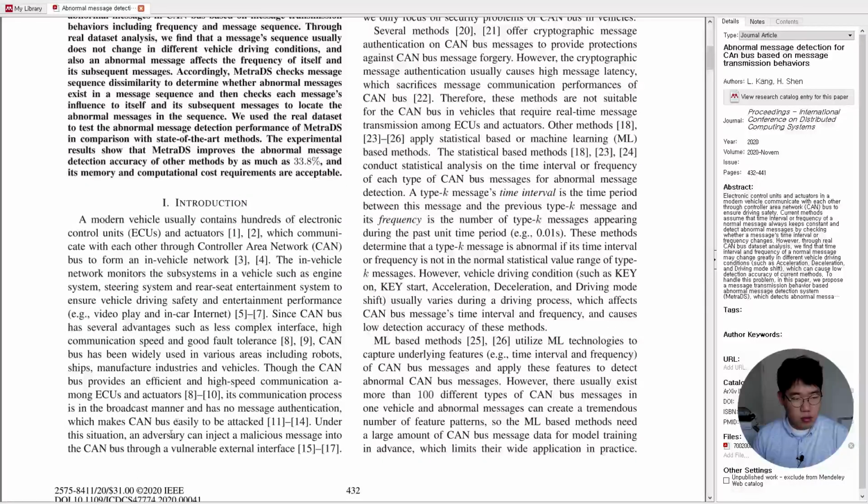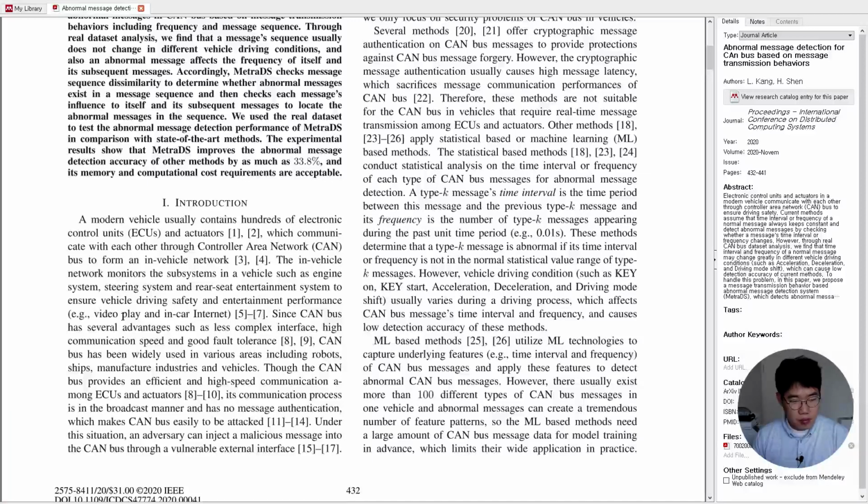Introduction: a modern vehicle usually contains hundreds of electronic units, ECUs and actuators, which communicate with each other through controller area network (CAN) bus to form an in-vehicle network. The in-vehicle network monitors the subsystems in a vehicle, such as the engine system, steering system, and rear seat entertainment system, to ensure vehicle driving safety and entertainment performance.